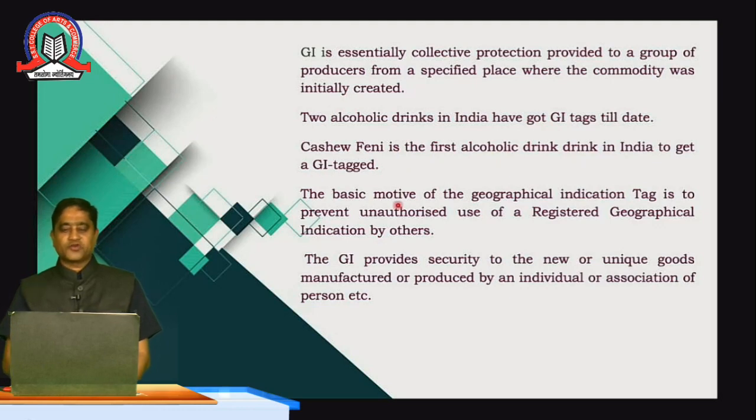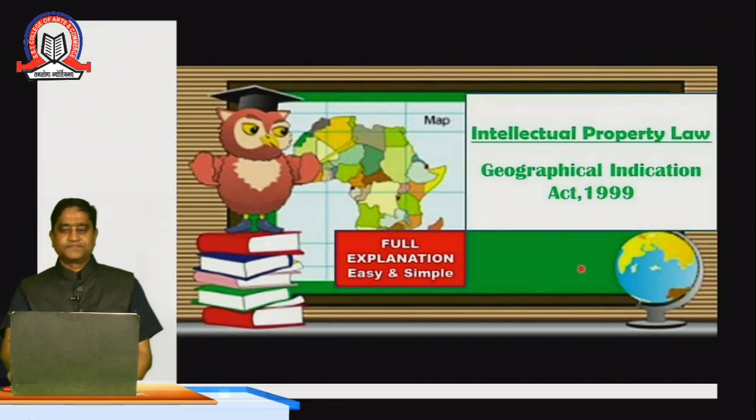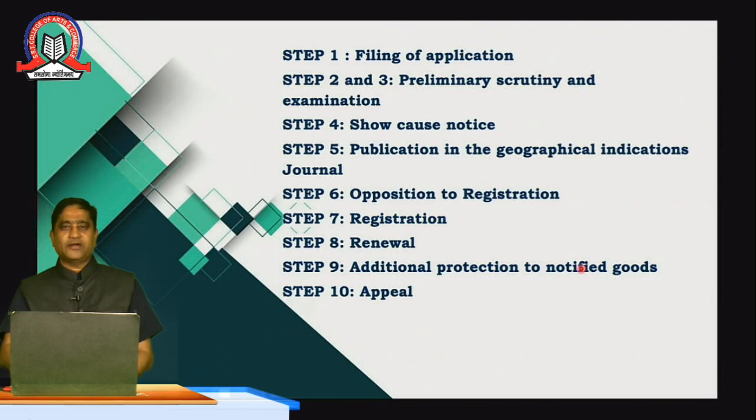The main motive of geographical indication is to prevent unauthorized use of the geographical indication. GI provides security to the new and unique products of that particular area. It can be applied for by the manufacturer, producer or the association. Coming to the registration, what are the steps?